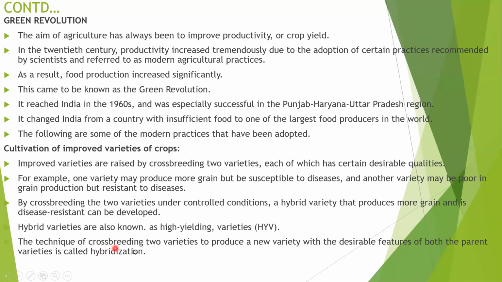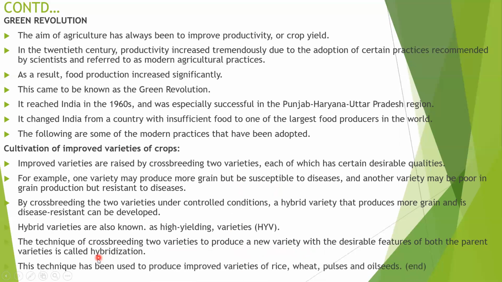So the technique of crossbreeding two varieties to produce a new variety. We are using two parents: one is high yielding and low disease resistance, and the other is low yielding and high disease resistance. These two varieties are crossed to produce a new variety with desirable features. We can get high yielding and disease resistance, the desirable features of both parents. This is called hybridization.